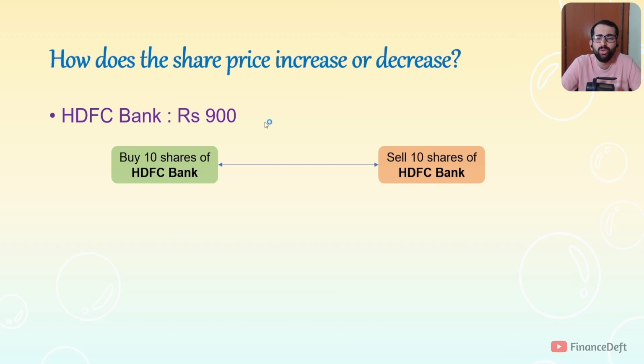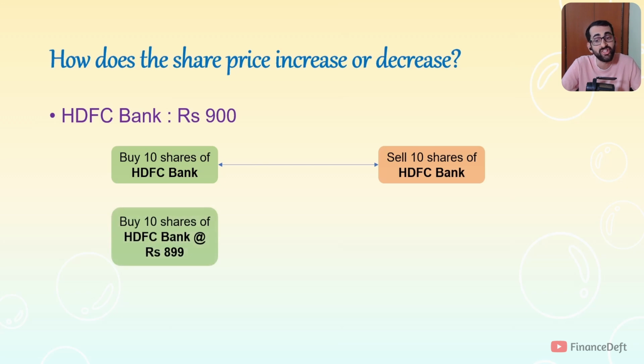Now let's say I don't want to buy at 900 rupees, I want to buy at a lower price. Is that possible to do in the stock market? Yes, you can do that. You can do that by telling your broker that I want to buy 10 shares of HDFC Bank at rupees 899. Now what will happen?